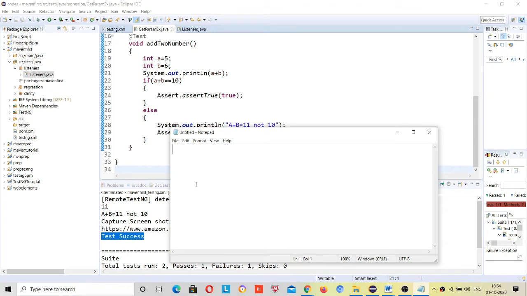Suppose I have a requirement that I have 50 usernames and passwords, and I want to test whether all the 50 usernames and passwords are correct or not. So will I write 50 test cases for that, or will I write one test case and run it 50 times?